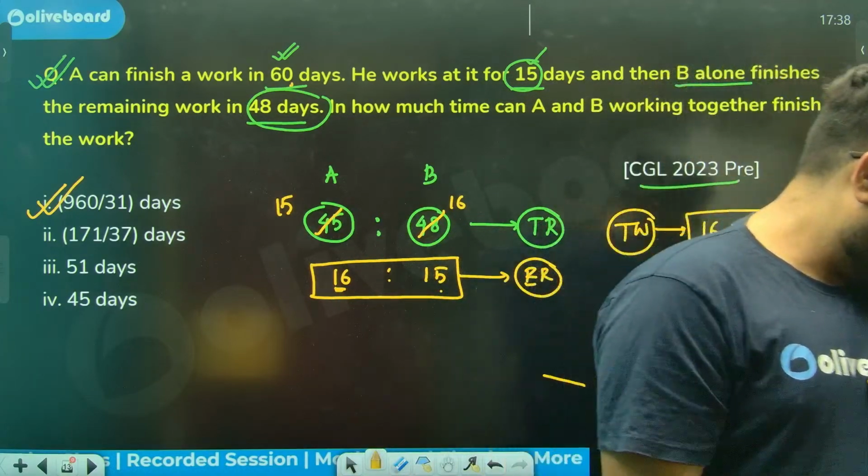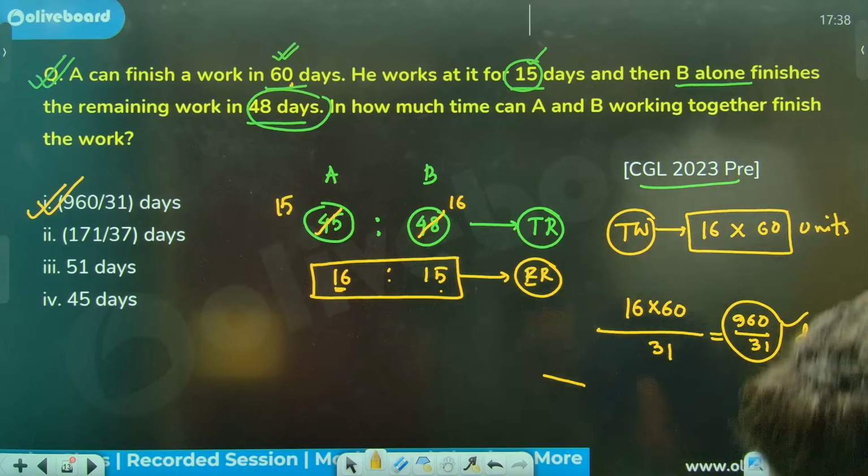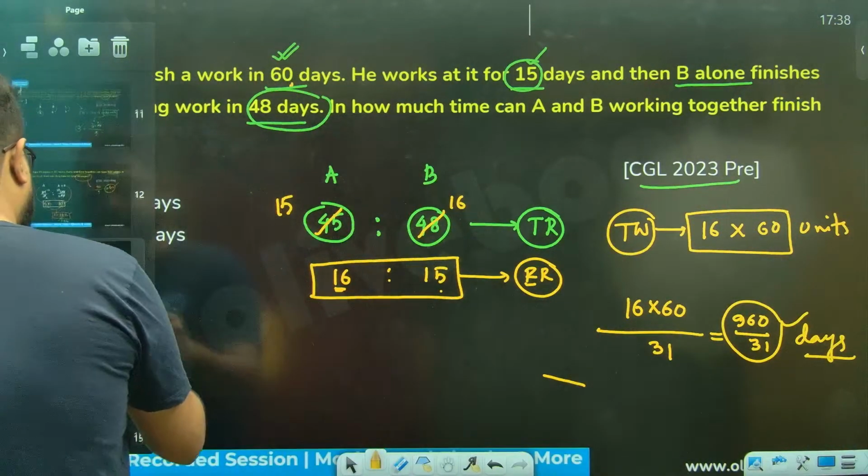Perfect, everyone. I hope this is absolutely clear, sir. Absolutely clear, everyone. Chalo, let's do one more.